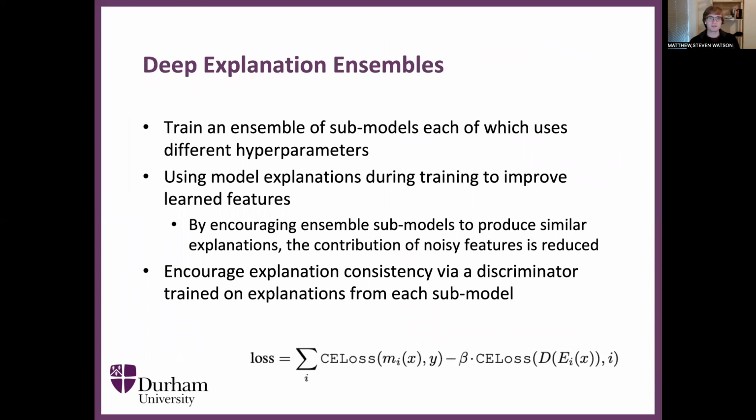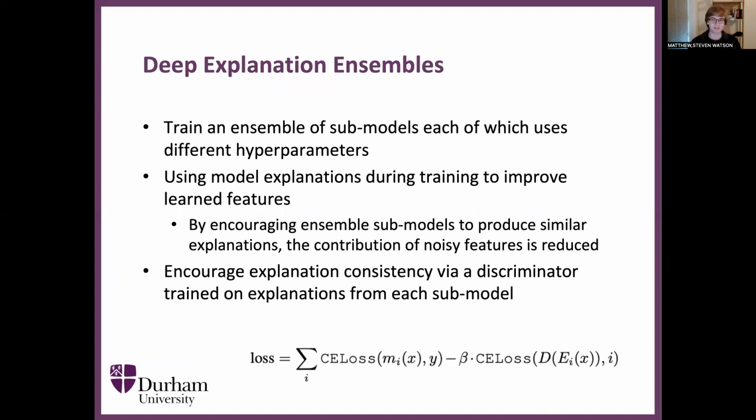So what we do is we have this idea of deep explanation ensembles. And we train an ensemble of submodels, each of which uses different types of parameters. And then during training, we use model explanations to improve the features learned. And by encouraging the ensemble submodels to produce similar explanations, the contribution of noisy features is reduced.